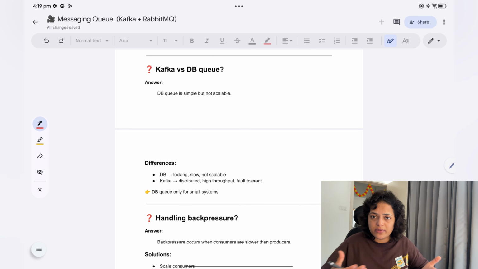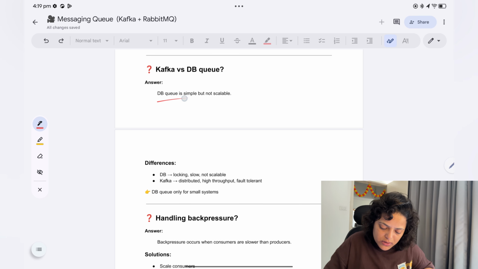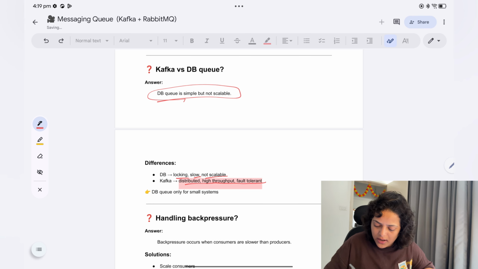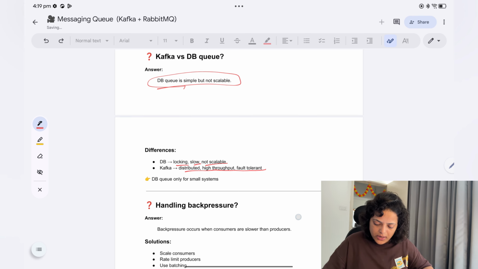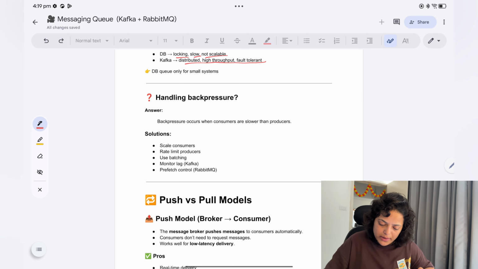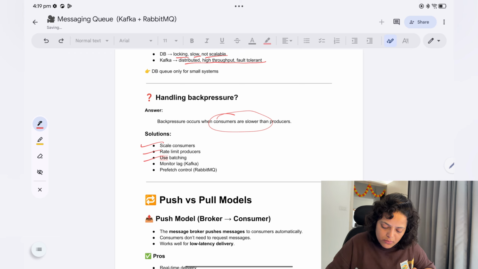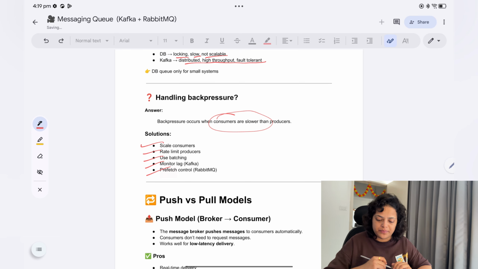Now Kafka versus DBQ. What is the difference between Kafka and DBQ? So DBQ is simple but not scalable. Locking is there, it is slow, it is not scalable. But Kafka is distributed, high throughput, and fault tolerant. Now handling back pressure. Back pressure is when the consumer is slow and the producer is fast. So we have already seen that we scale consumers, rate limit the producer, use batching, and monitor lag and prefetch count.